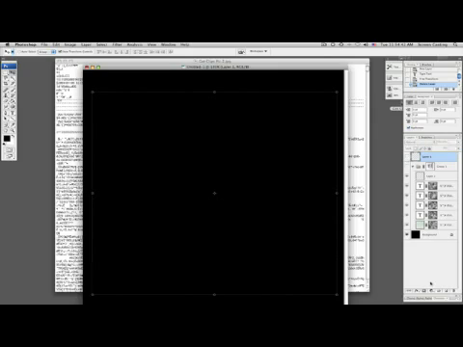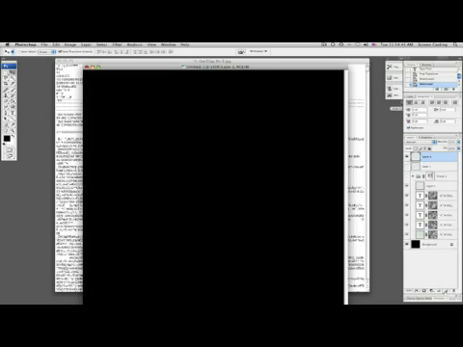And what we're going to do is go ahead and create a brand new layer over the top of that. This is going to be our new text layer for our large text. So let's hit our text tool and let's type out. There we go. That's fine, so we'll leave it like this.